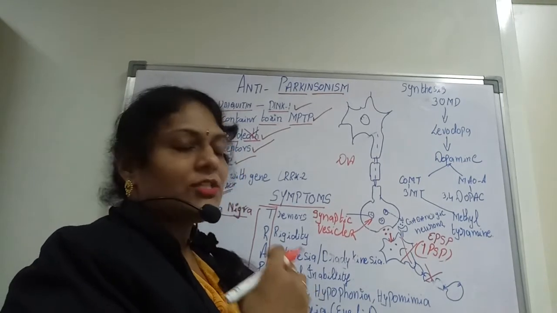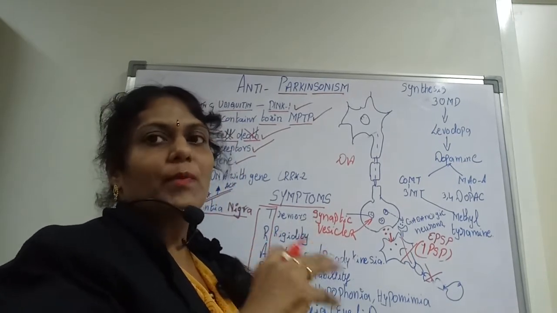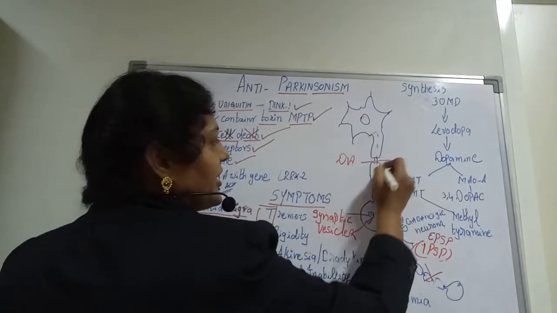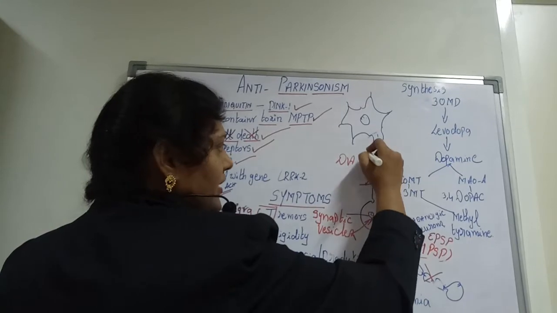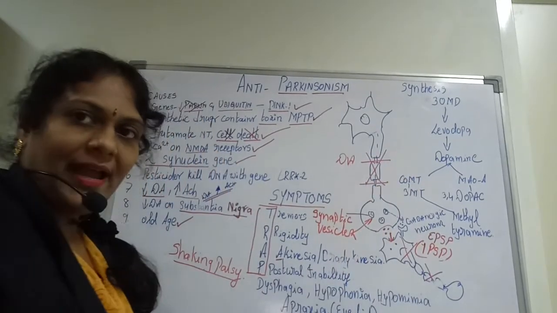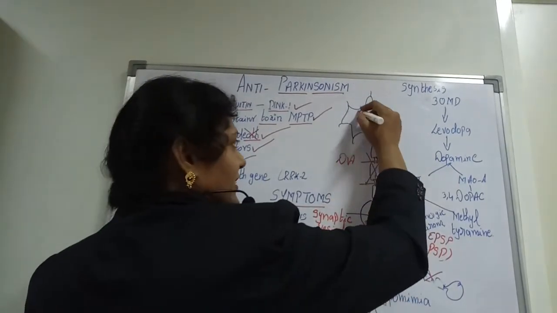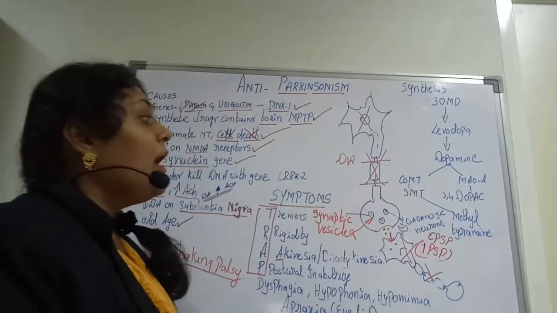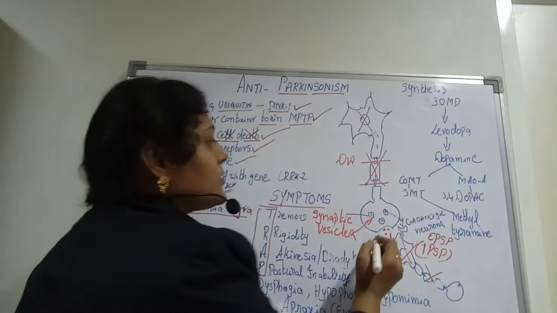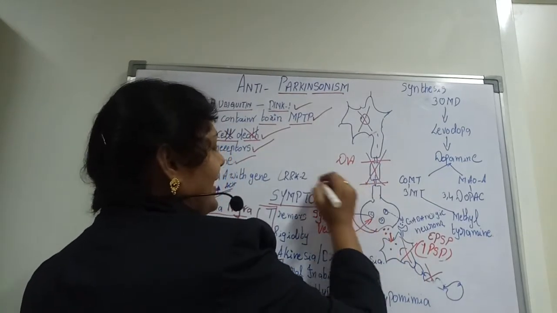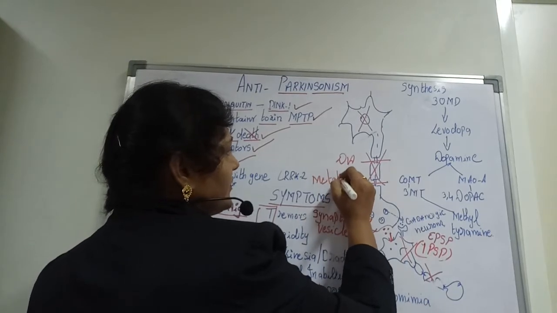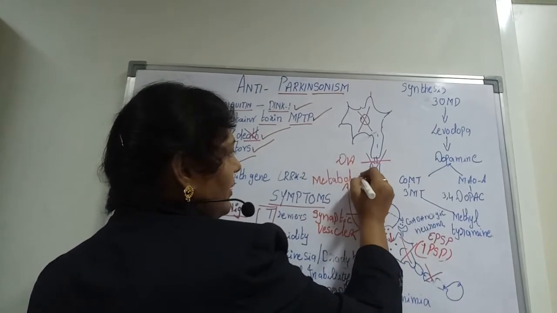And why is this dopamine not able to be released onto the GABA? There may be a neurodegenerative disorder. As I said, the collapse of the neurons may happen, the collapse of the nerves may happen, the collapse of the axonal system may happen, and also the metabolism of DOPA may be disturbed.